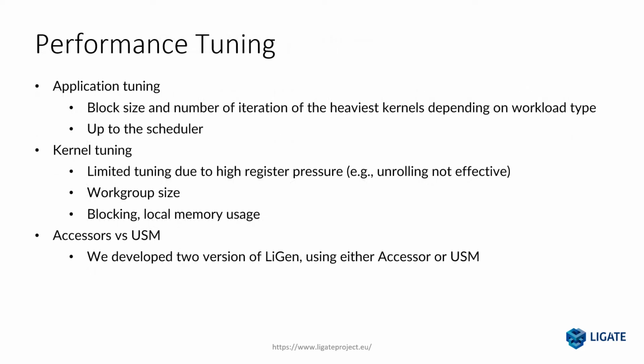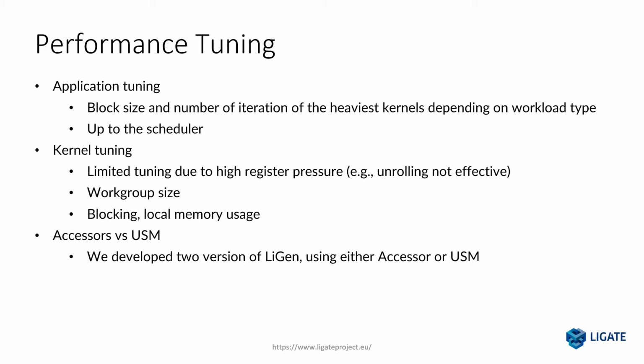Performance tuning has been performed at different levels, application and kernel. Application tuning is performed by an auto-tuning framework combined with a scheduler, which is not included in this presentation, which distributes and balances work among different nodes. Here, the block size and number of iterations on most kernels is chosen, depending on the workload type.